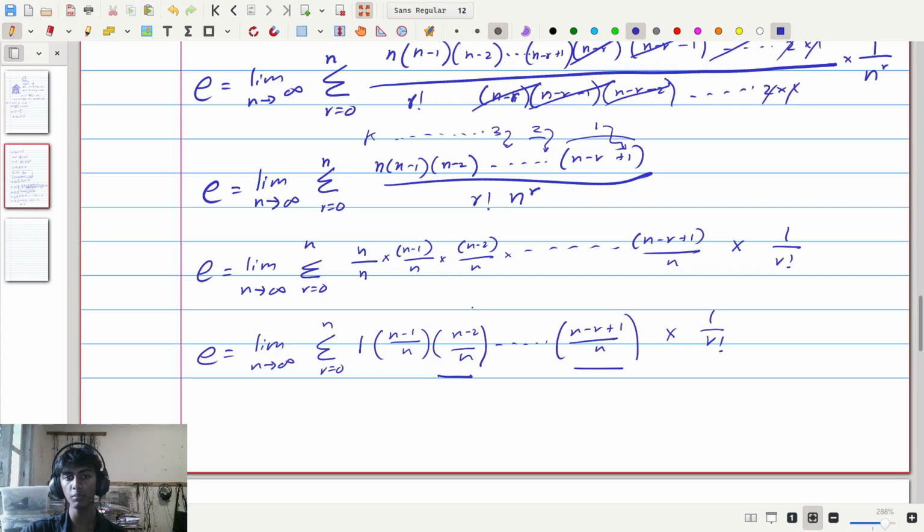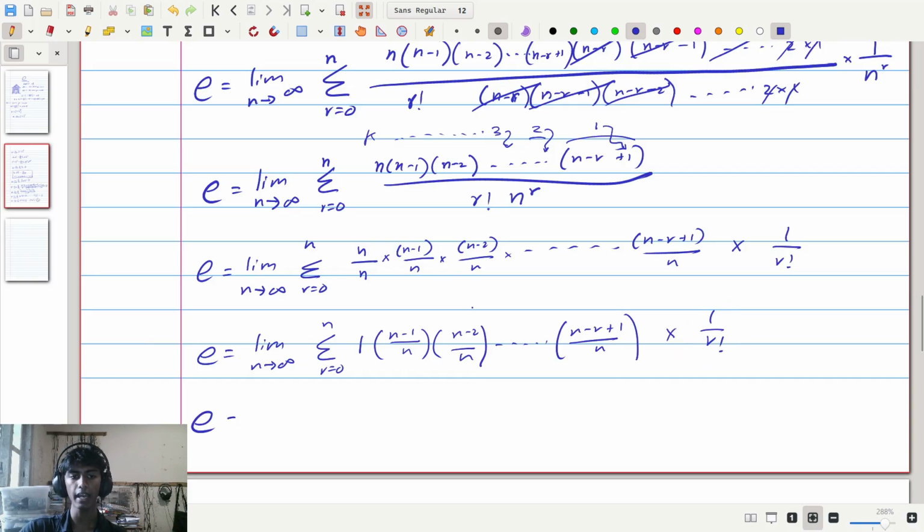All of these other terms, as n approaches infinity, these all approach 1. This approaches 1, this approaches 1, this approaches 1. So what we have here is a bunch of terms that are all approaching 1, being multiplied by each other, and then being additionally multiplied by 1 divided by r factorial.